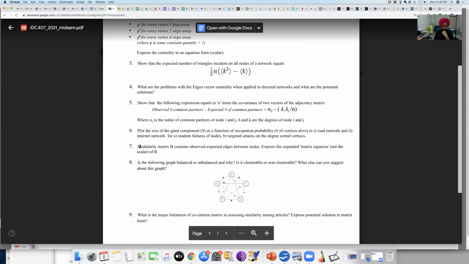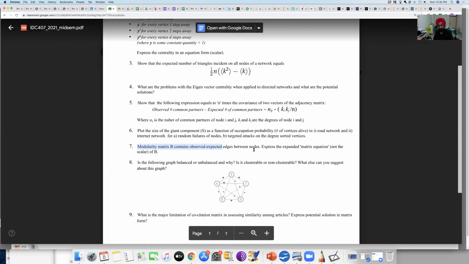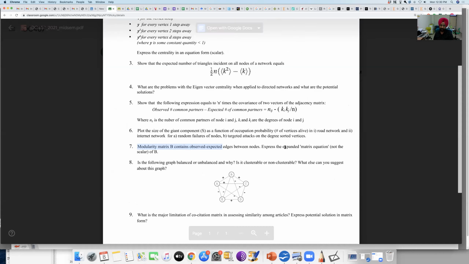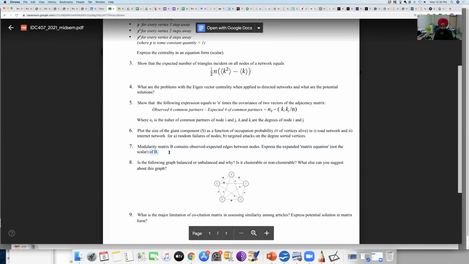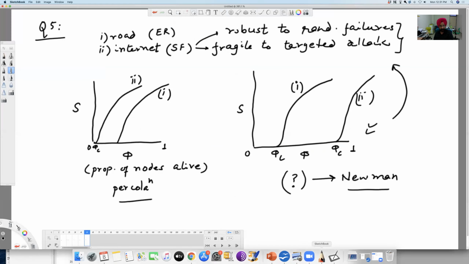Okay, now question number 7. The modularity matrix B contains observed minus expected edges between nodes. Express the expanded matrix equation, not the scalar form of B. That should also be right. This was just a one-line answer. So, okay, this was your question 6. Now the question 7.